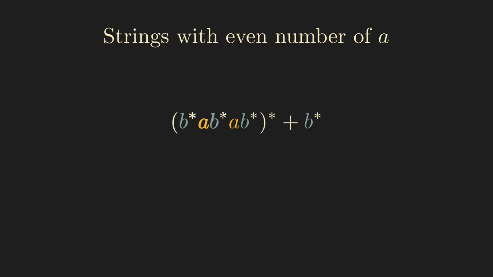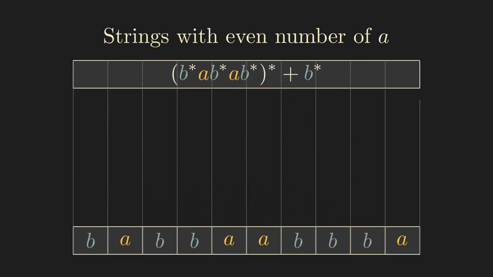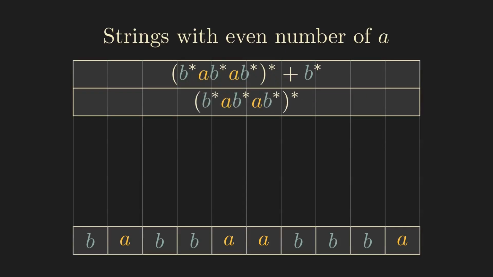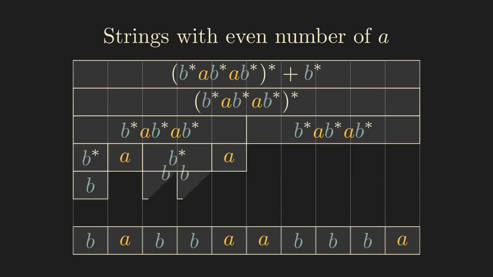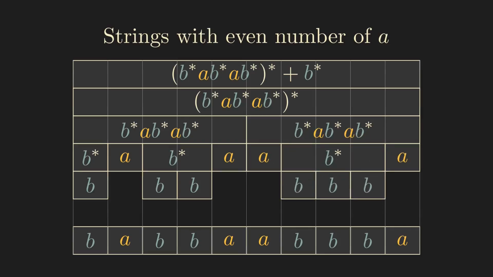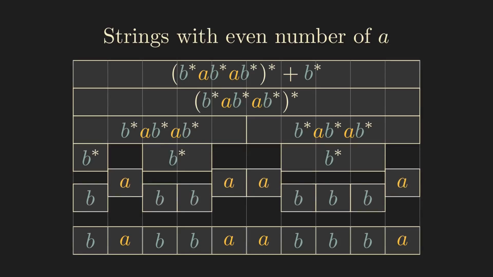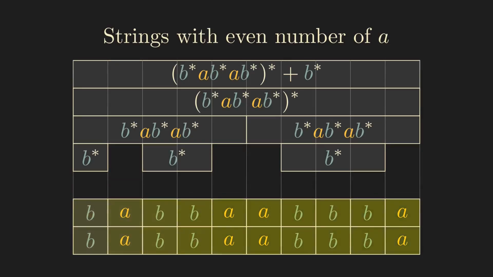Let's test whether the expression actually works. Here's a string with an even number of A's. To match the string, we must first select an alternative, either the long expression on the left or the B star on the right. We opt for the long expression. This has a Kleene star, so we can repeat the inner expression as often as we like. We repeat it twice and split our string so that the first and second part each have 2 A's. Now we can easily finish our match.